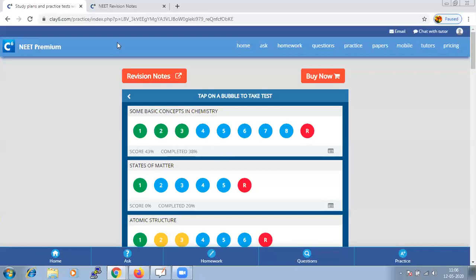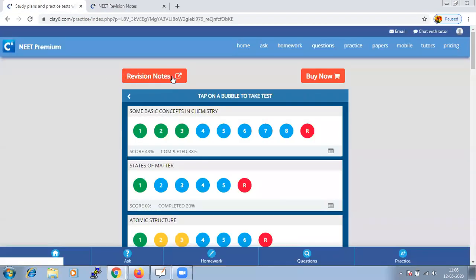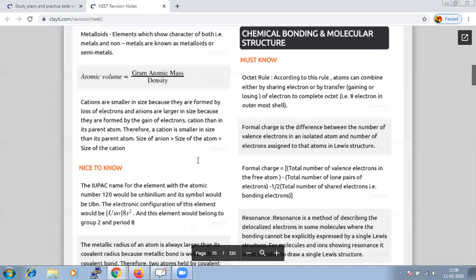Let us start the session today. First half an hour we'll be discussing the concepts, and our revision notes will be helpful for you to go through the concepts. If you click on revision notes, it opens in a new tab. So let us start the session with chemical bonding and molecular structure.